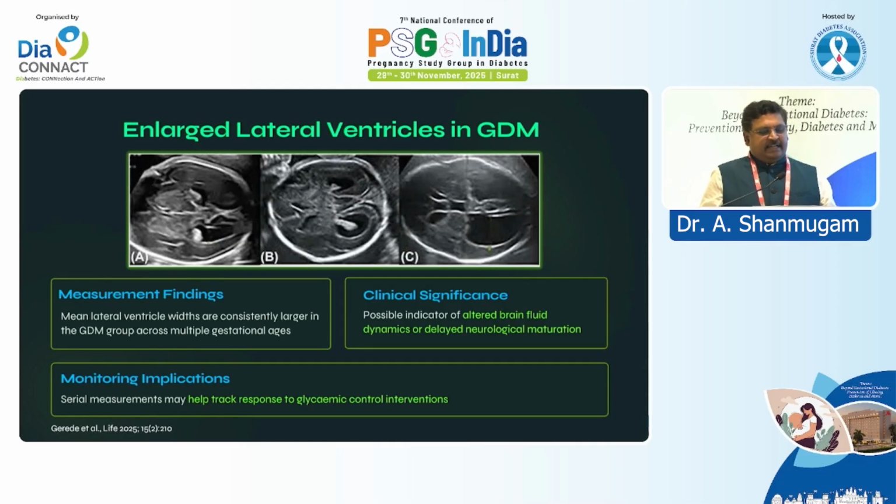And enlarged lateral ventricles in GDM: this is mildly enlarged, here is moderately enlarged, and here is severely enlarged. It tells us about altered brain fluid dynamics and delayed neurological maturation in the fetus. It also helps us track the response to glycemic control from the second trimester to the end of the third trimester. We can assess whether glycemic control improves the brain development.